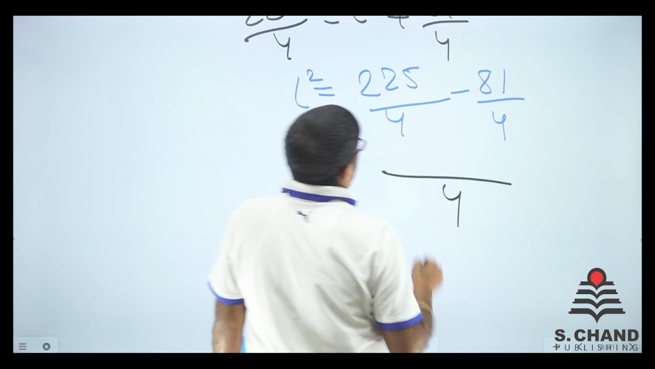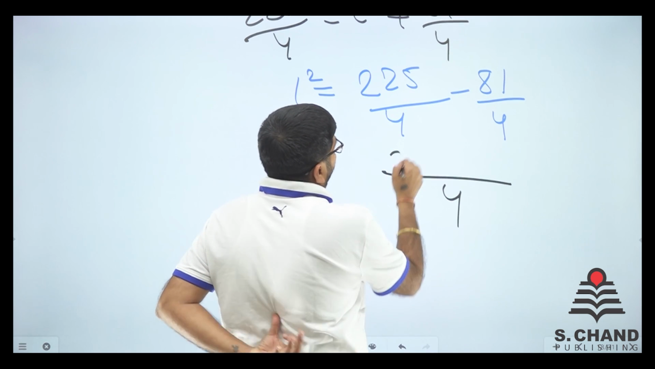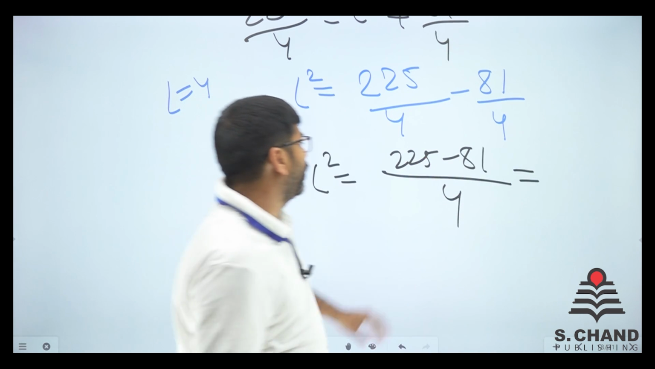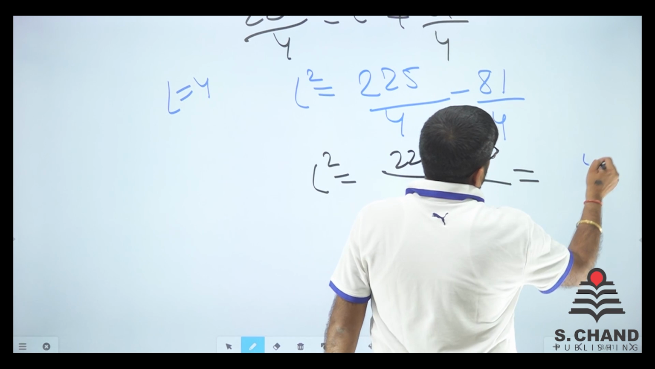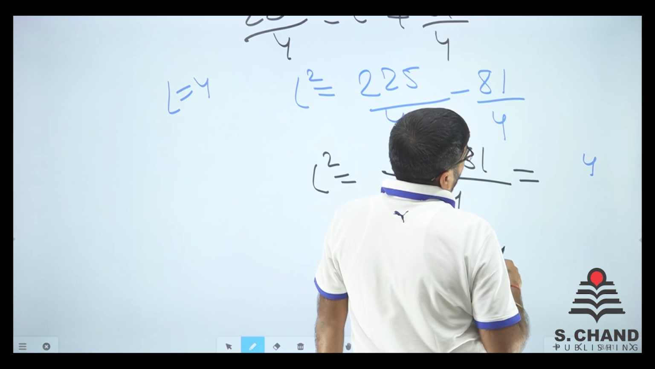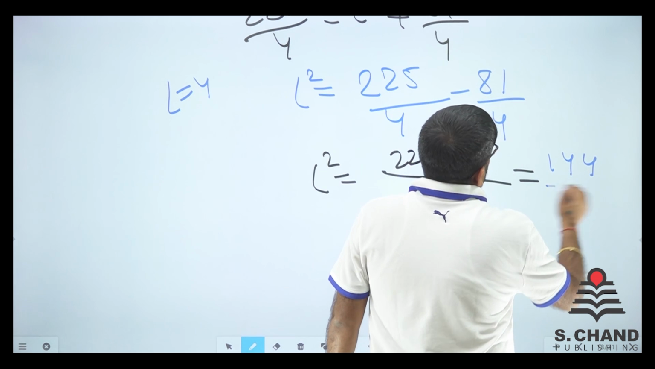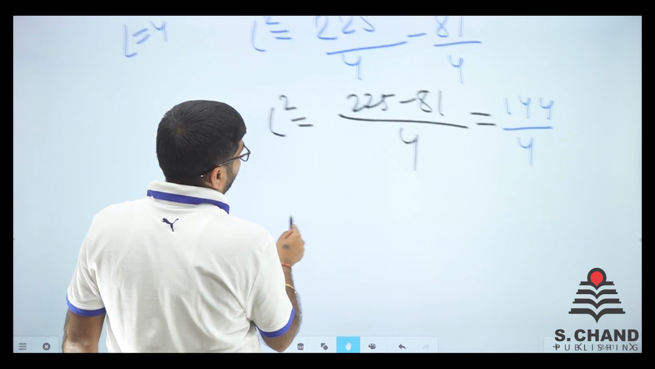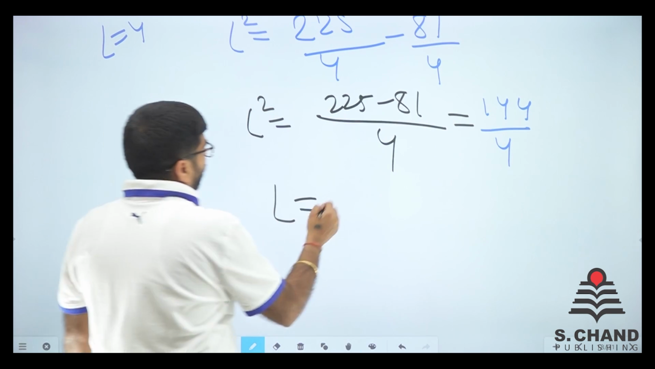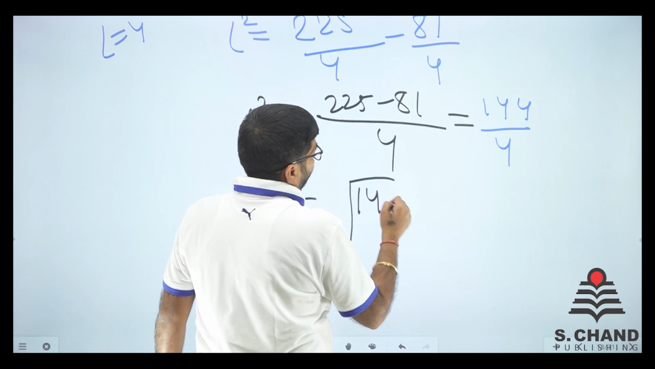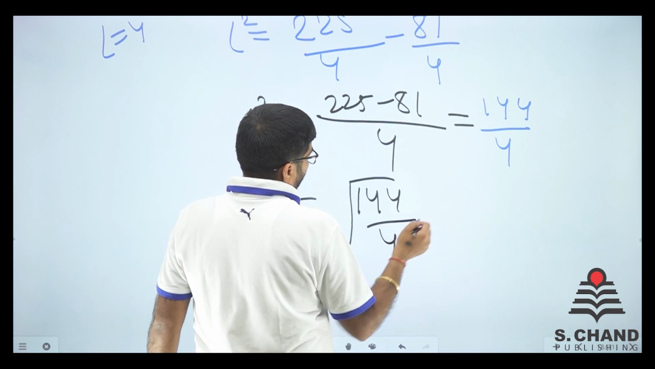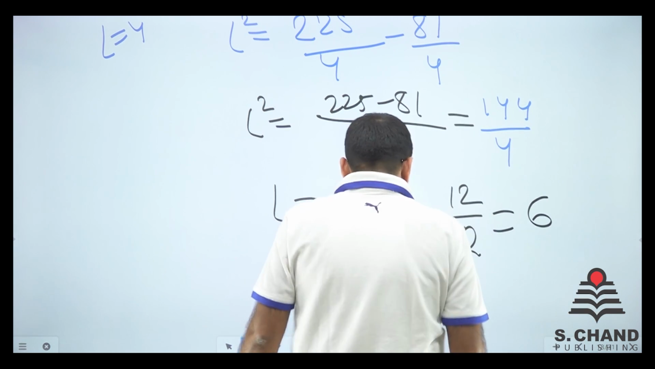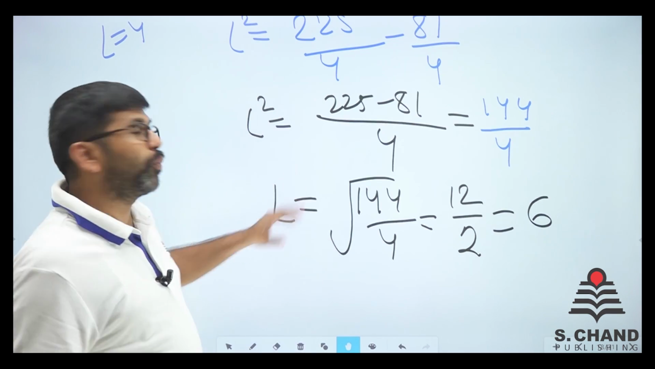So we get 4 here. Then 225 minus 81. So 225 minus 81: 5 minus 1 is 4, 22 minus 8 is 14. So 144 by 4 is equal to L square, right? So L is equal to root 144 by 4. So I guess 12 by 2 equal to 6. So 6 is the length and 4.5 is breadth.